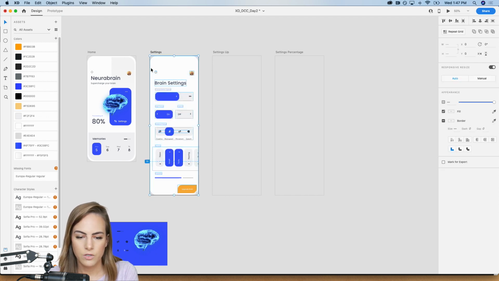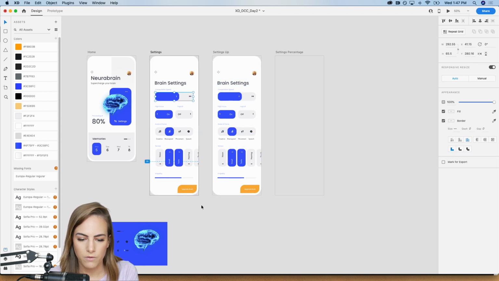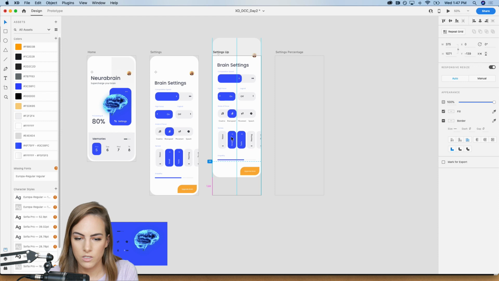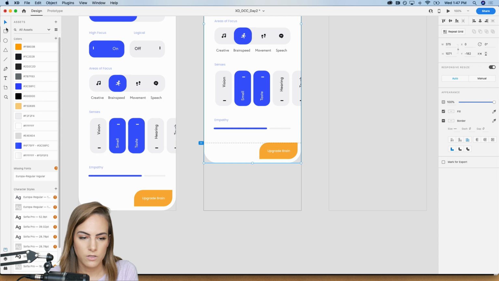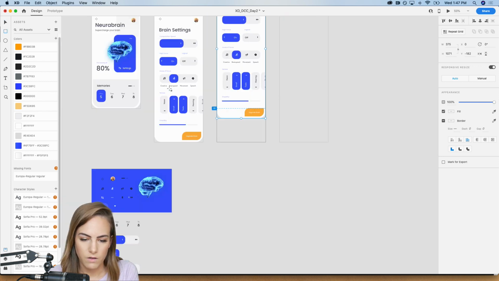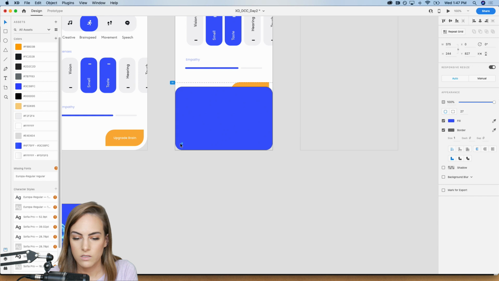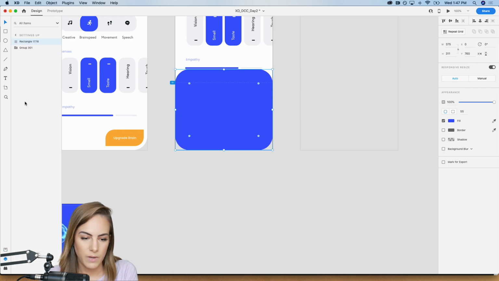Now, once I press upgrade brain, I want to be able to, did I group all of these? Okay, so I want to group all of these because we're going to be doing auto-animate. And then in the next screen, I'm just going to move this up a bit, like right here. And then I want it to slide up, and then underneath, I'm just going to add a little blue area to see how fast our upgrade is going. So this will say like the percentage. So I'll send this to the back in my layers.